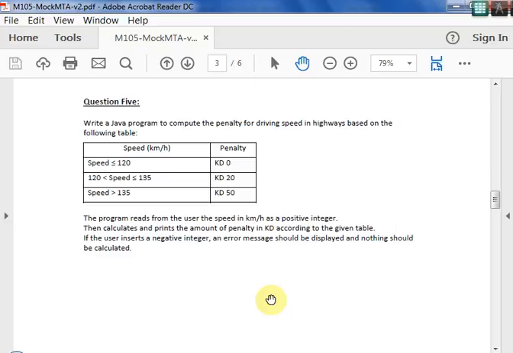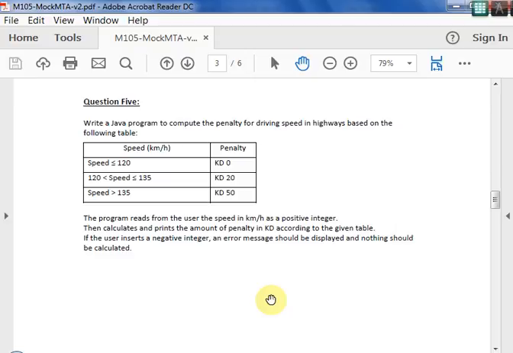If the speed is greater than 120 and less than or equal to 135, it means the speed is between 120 and 135, then the penalty is 20, and if the speed is greater than 135, the penalty is 50. Now the program has to read the speed from the user as a positive integer. So here the input is an integer, that is the speed, so you can take a variable int speed. Then calculate the amount of penalty in KD according to the given table, and if the user inserts a negative, an error message should be displayed and nothing should be calculated.